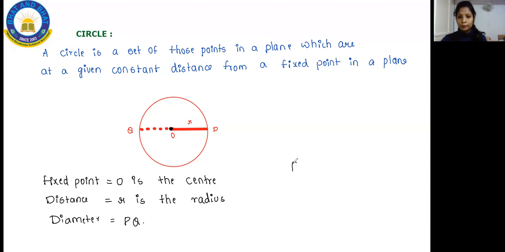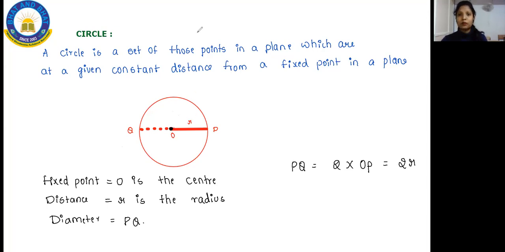So PQ is equal to 2 into OP, where 2 is a constant number. Suppose the radius is 3 centimeter, you do 2 into 3. That gives you 2 times the radius, so you will get to know this side length. You are having problems based on this.